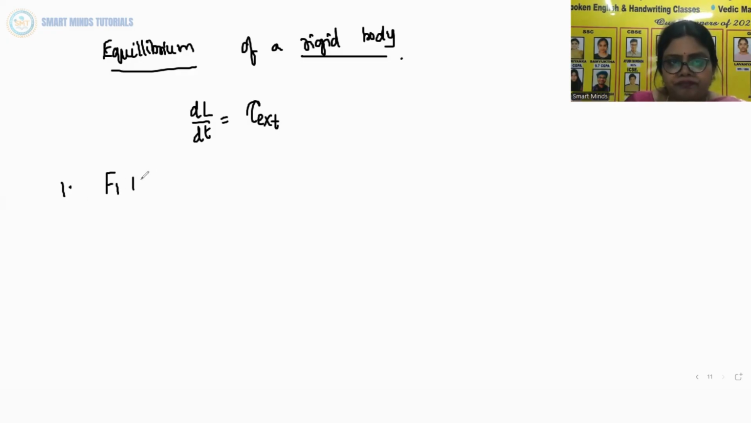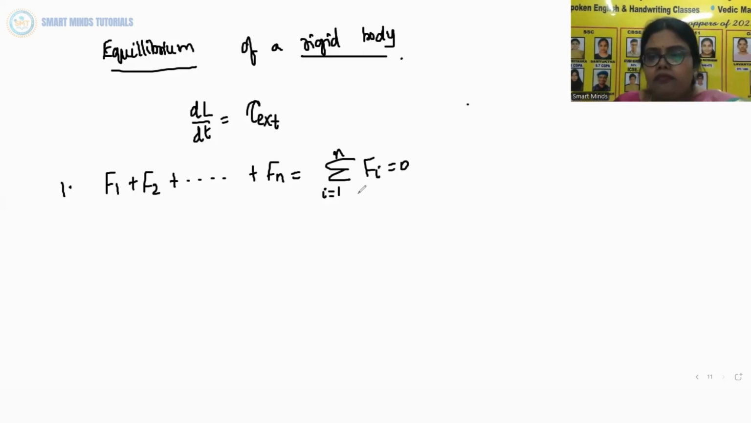That is, F1 plus F2 plus so on up to Fn is equal to sigma i is equal to 1 to n, Fi is equal to 0. Now, if the total force on the body is 0, then the total linear momentum of the body does not change with time. So, this equation gives the condition for the translational equilibrium of the body. This is the first point we have concluded.